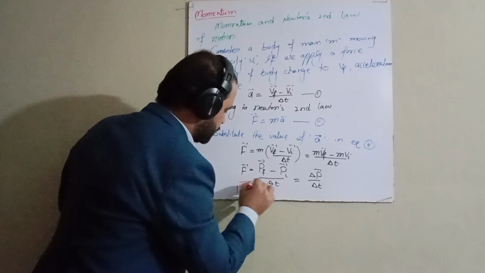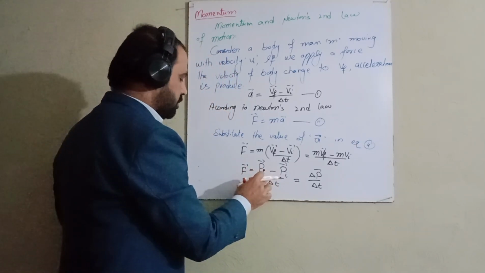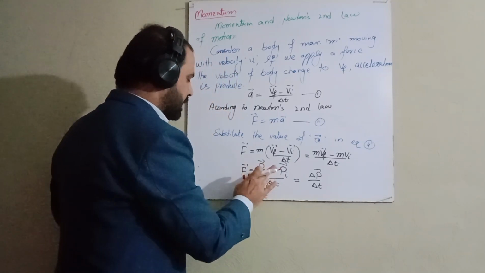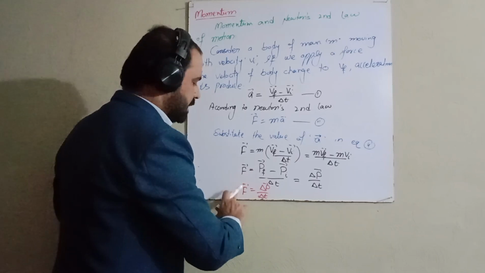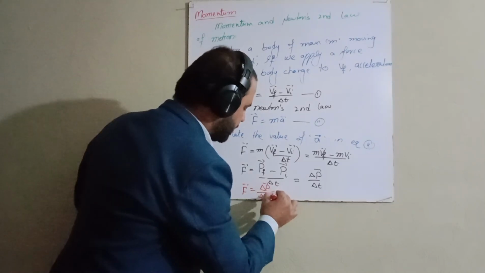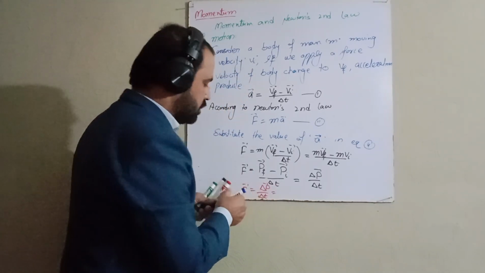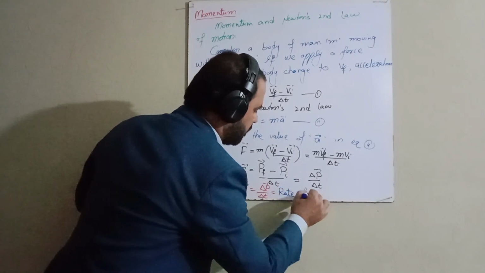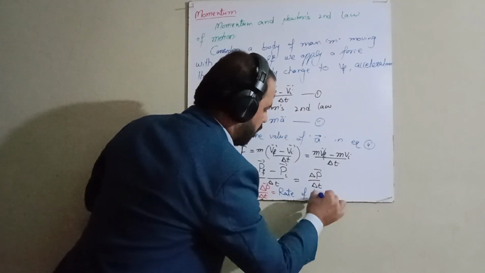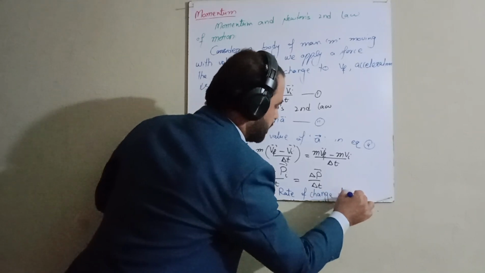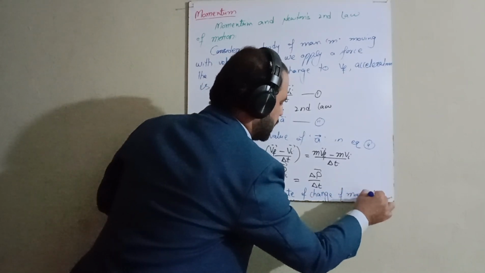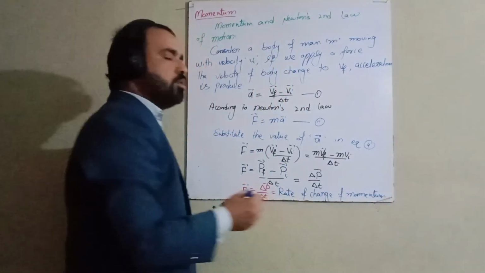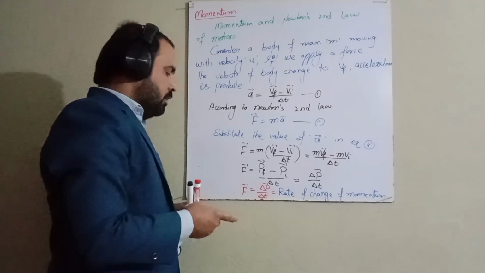F is equal to delta P over delta T. What does it mean? The rate of change of momentum is equal to the applied force.